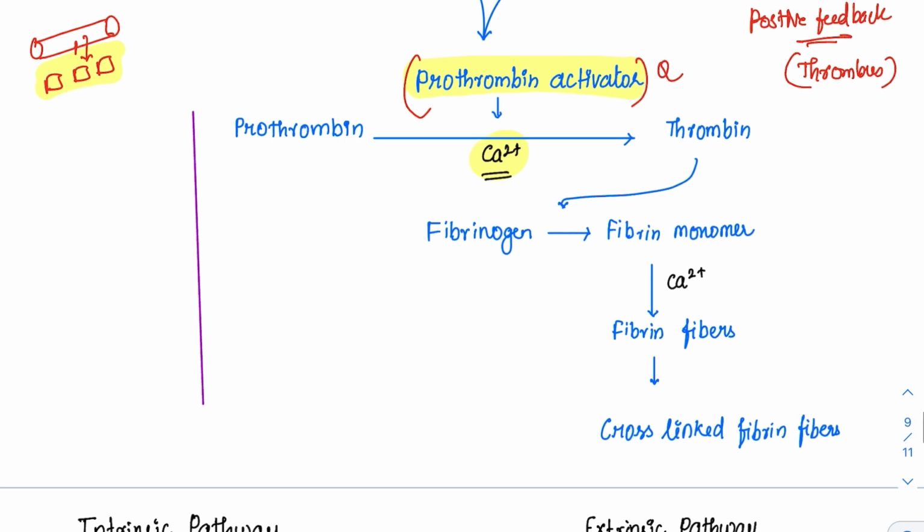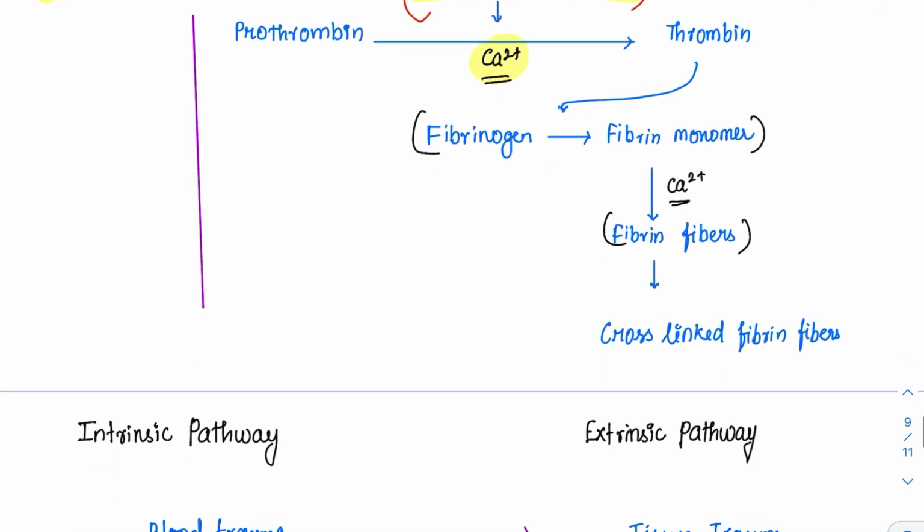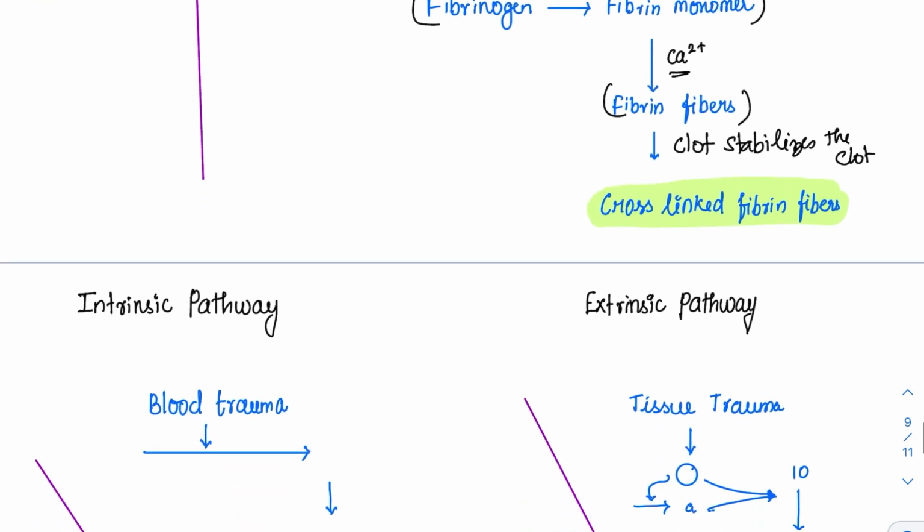This thrombin will convert fibrinogen to fibrin monomer. Again, in the presence of calcium, fibrin fibers will form, and finally there comes one factor called the clot stabilizing factor. It stabilizes the clot. Otherwise, the clot will get dislodged and can move, and again bleeding will happen. So once the clot stabilizing factor comes into play, they form cross-linked fibrin fibers. More and more cross-linked fibers are formed. They will be very taut and stiff. That is the reason the clot is always very strong.